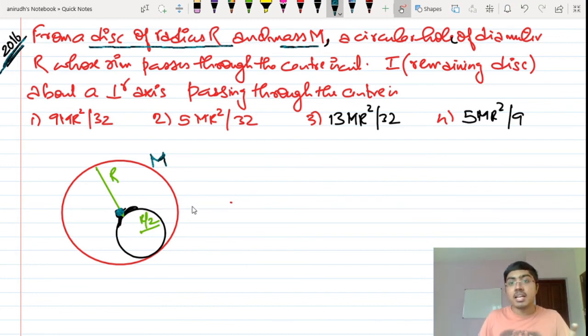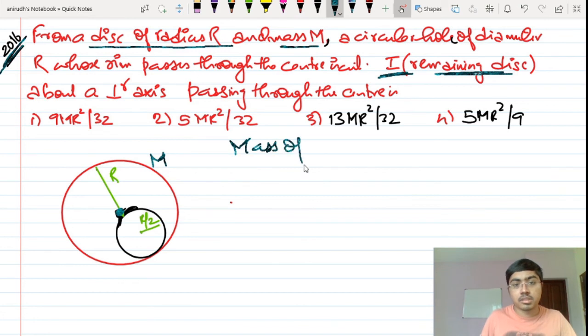Of the big disk. Now they are saying that we need to find out the moment of inertia of the remaining disk, whatever is remaining after you cut this out, about a perpendicular axis passing through the center. So the axis will be passing through the center, perpendicular to this plane. We have to find that out. So we will have to subtract the moment of inertia of this small disk. Fine. You can very easily prove that the mass of the cutout is M by 4.